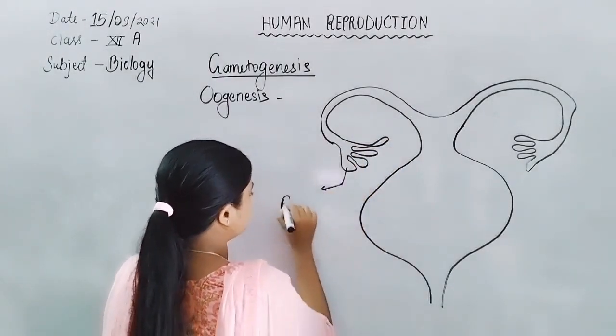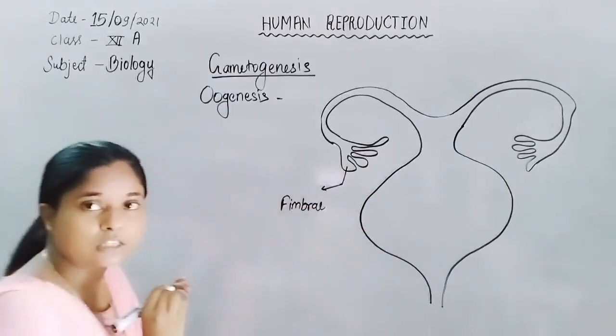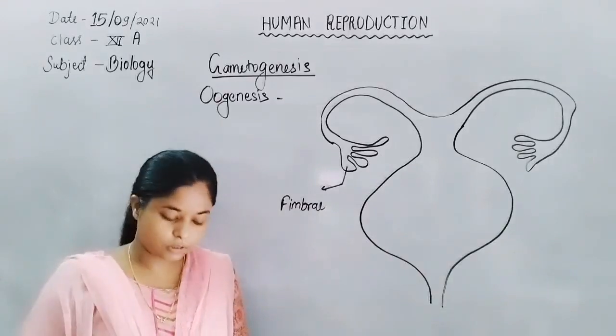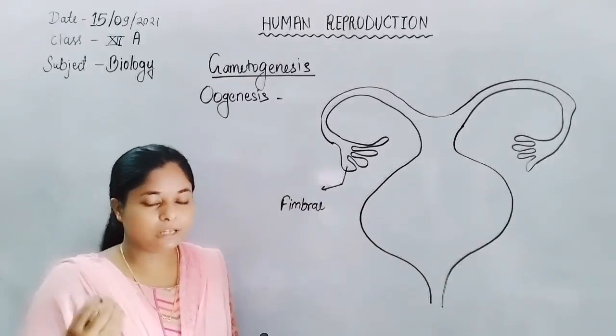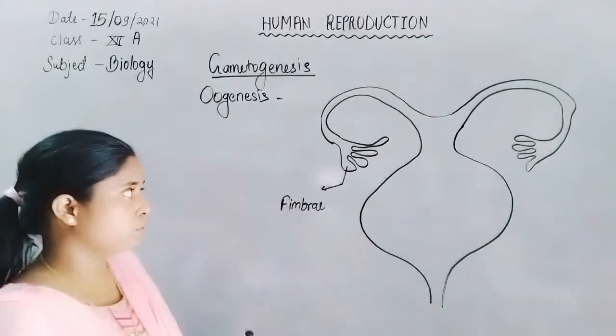This finger-like projection is known as fimbriae. The finger-like projections help in the capturing of ova during and after the ovulation process.